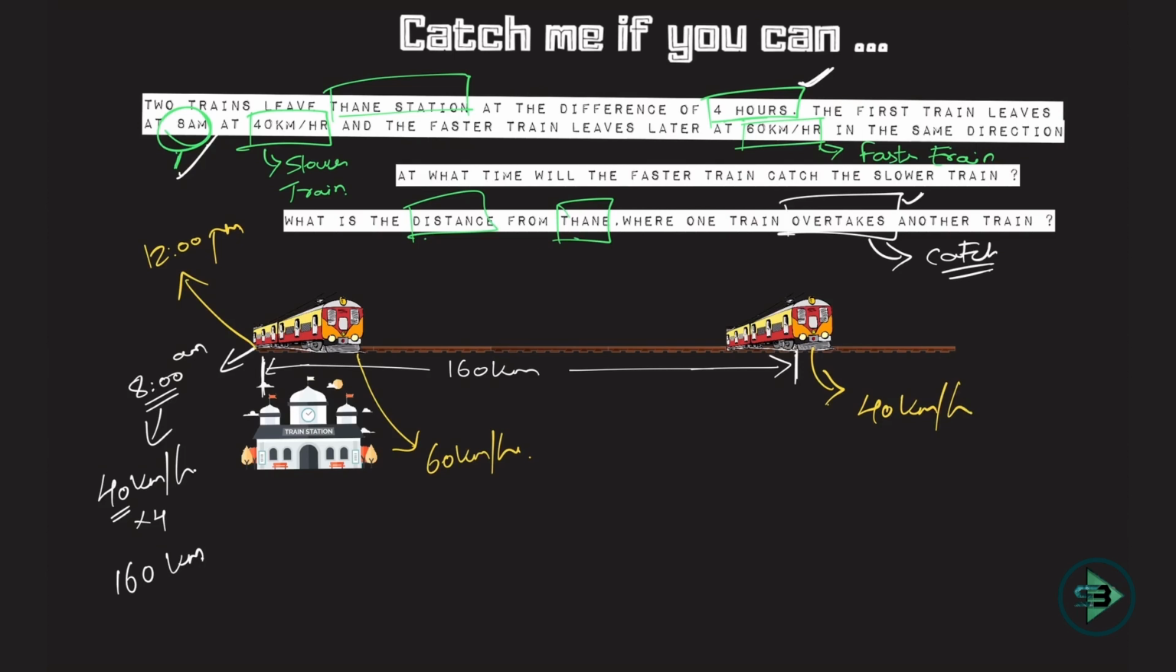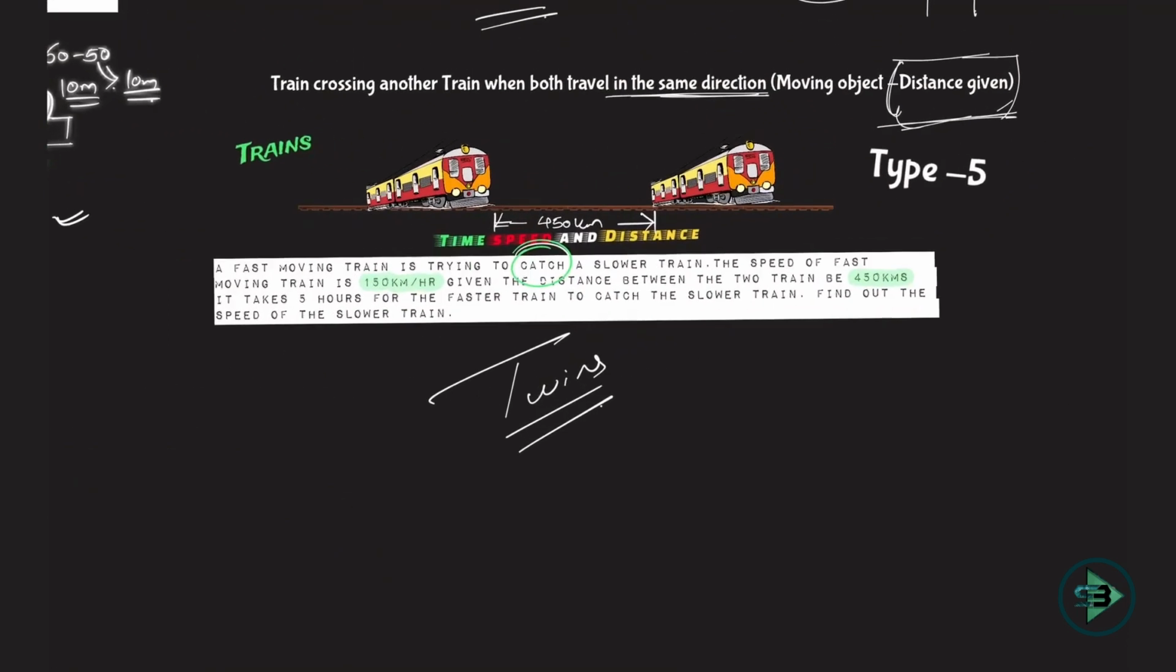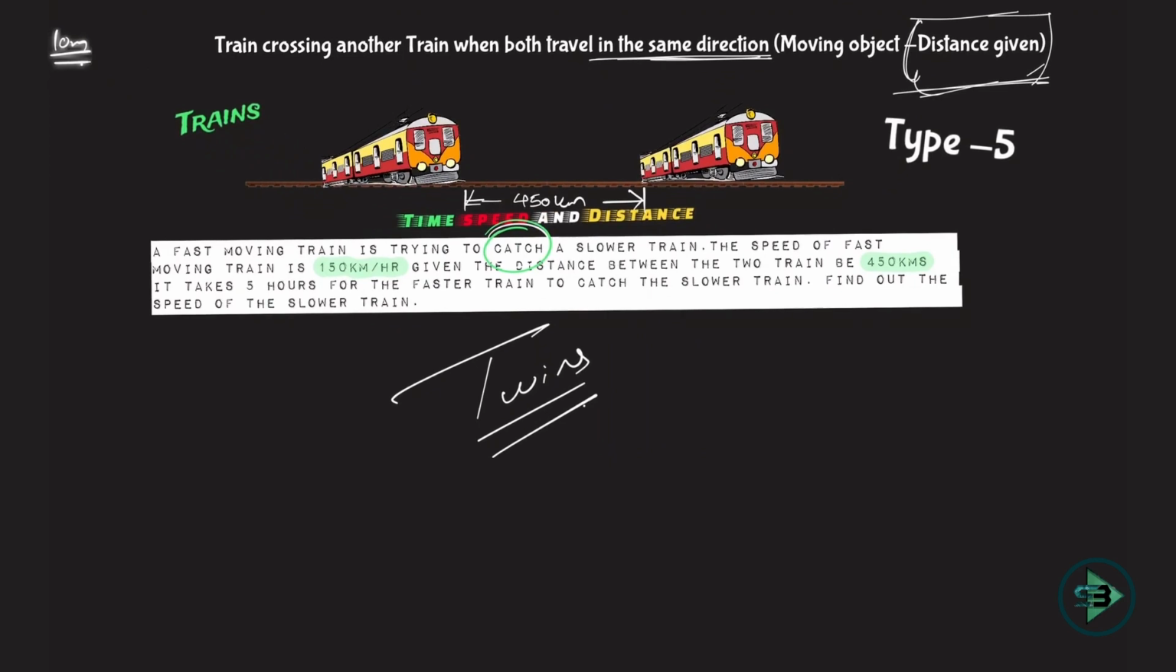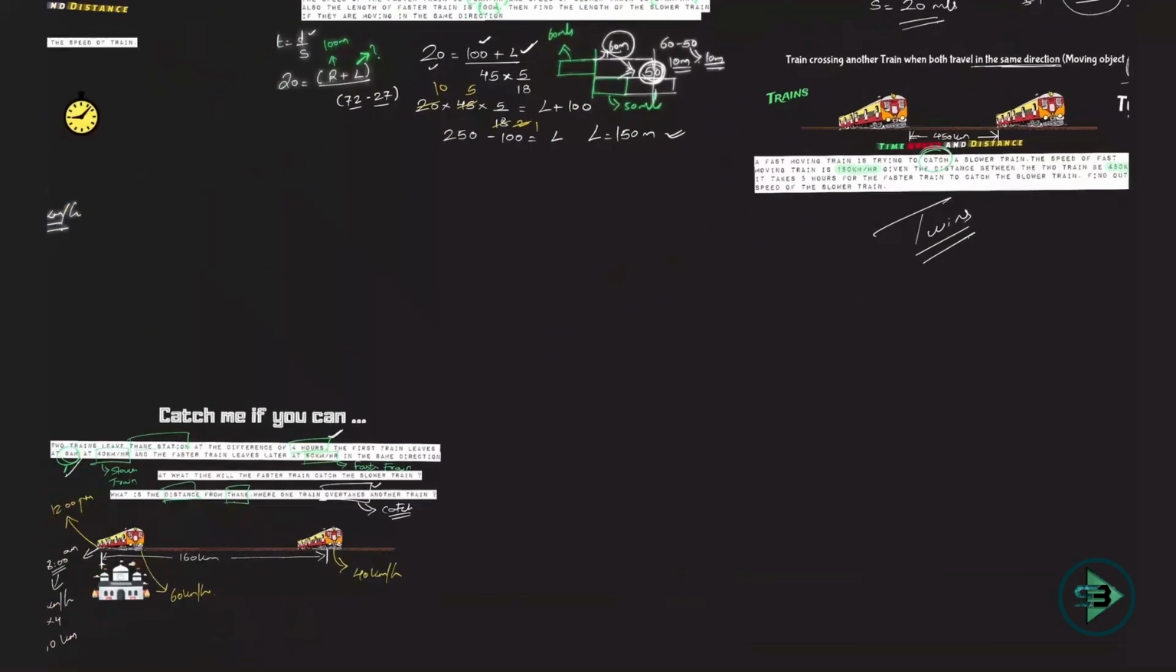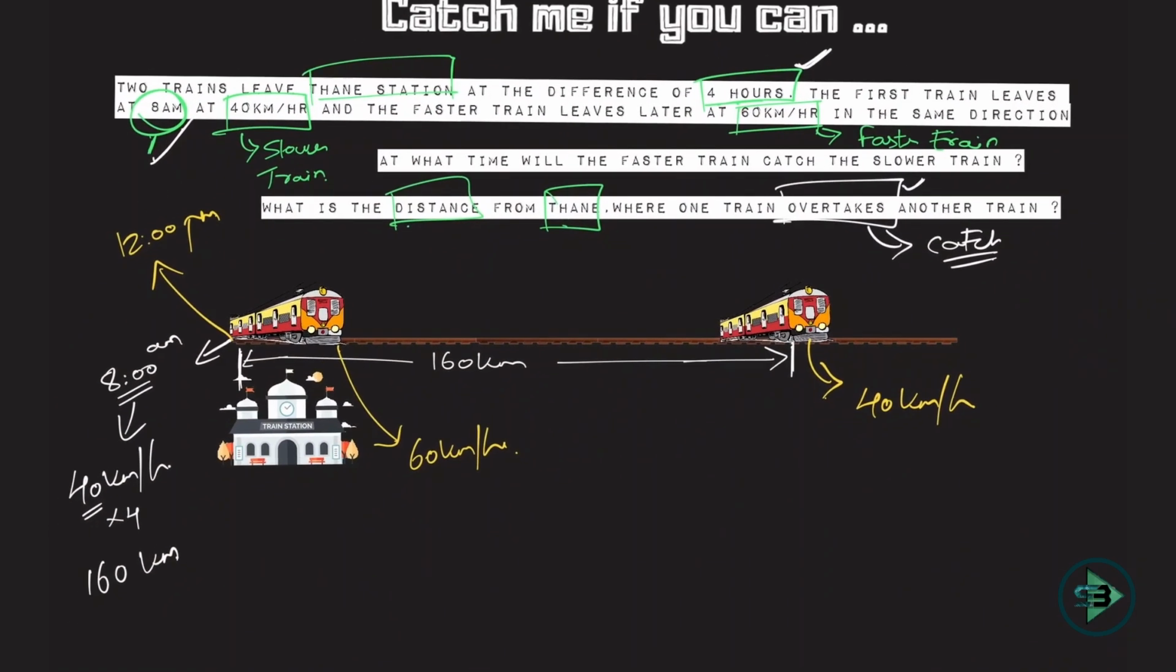Could you imagine which type this is now? We had done this earlier. Two trains traveling in the same direction, distance between them is given. We did this in the episode of Twins, if you can remember. Time is equal to distance upon speed. Distance is nothing but the distance between the two trains that is given to us. So I'll start with the same approach.